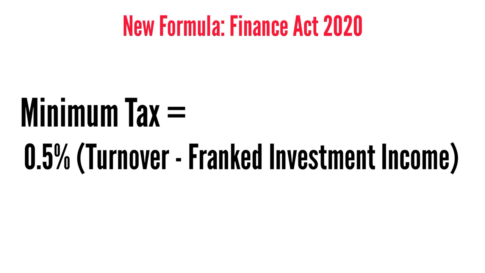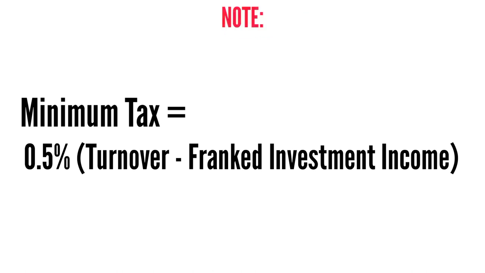So it must have been taxed for you to classify it as franked investment income. So don't forget that the minimum tax formula now from Finance Act 2020 is 0.5% of turnover, and in that turnover, franked investment income must not be part of it. Very simple, right?